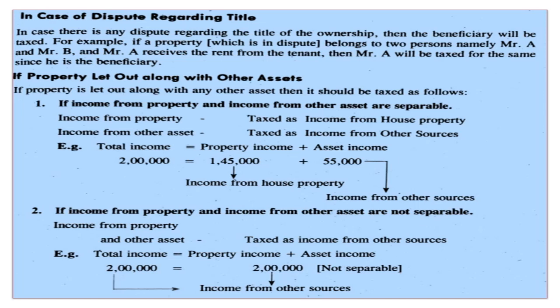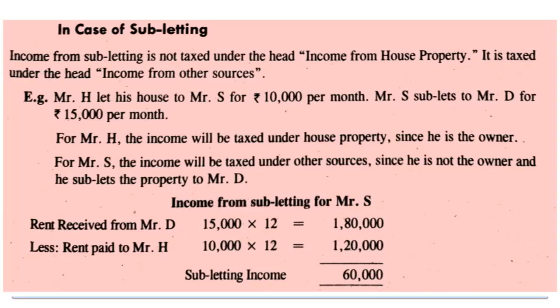If income from house property and income from other asset are not separable, then income from property and other asset is taxed as income from other sources. For example, total income equals property income plus asset income. Total income is 2 lakh, that is asset income plus property income, not separable, which means the 2 lakh will be taxed under the head income from other sources.